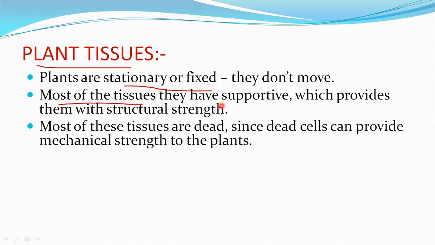Most of the tissues are supportive, which provides them with structural strength. Plants grow upwards, right? When the plant is growing upward, support is required, and it is given by the tissues. Most of these tissues are dead, since dead cells can provide mechanical strength to the plants.